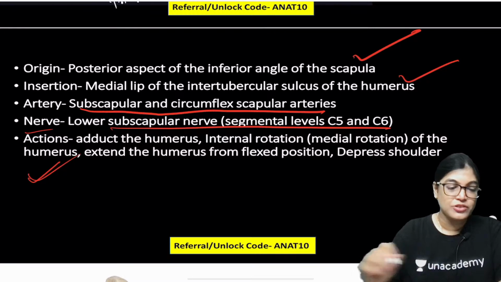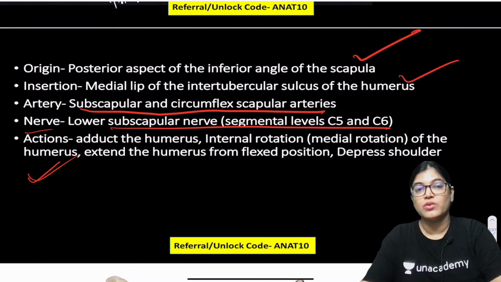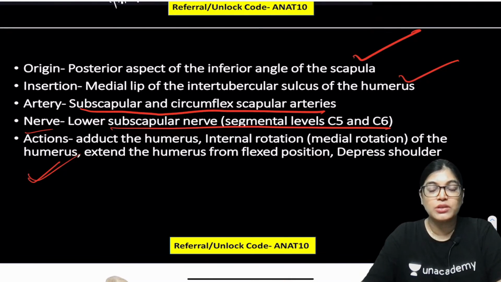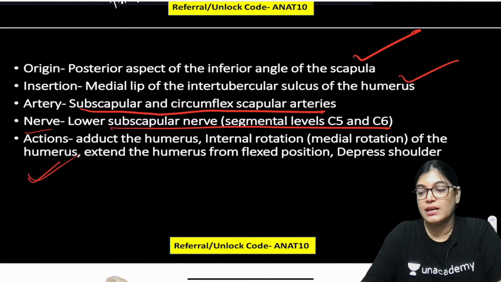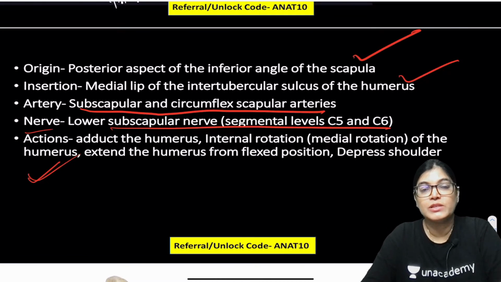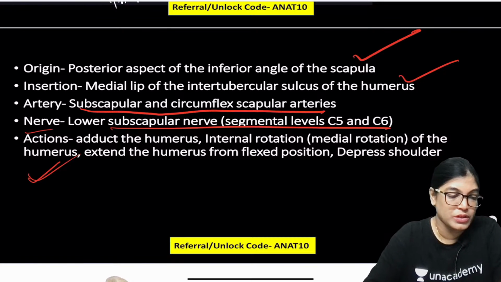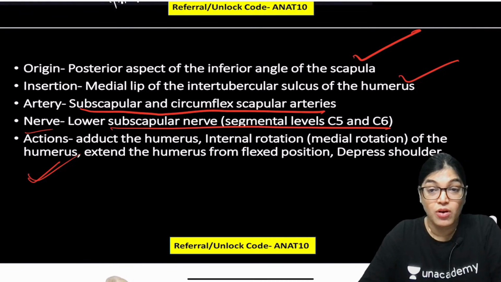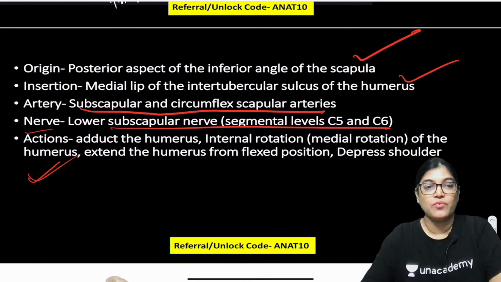When we talk about the action, what was labeled here was not correct. The action of the muscle is that it adducts the humerus, causes internal rotation or medial rotation of the humerus, also extends the humerus from the flexed position, and depresses the shoulder. The most important function is that it causes internal rotation and adduction of the arm.